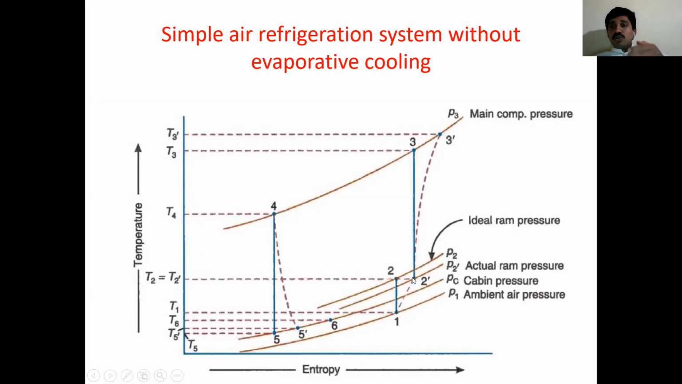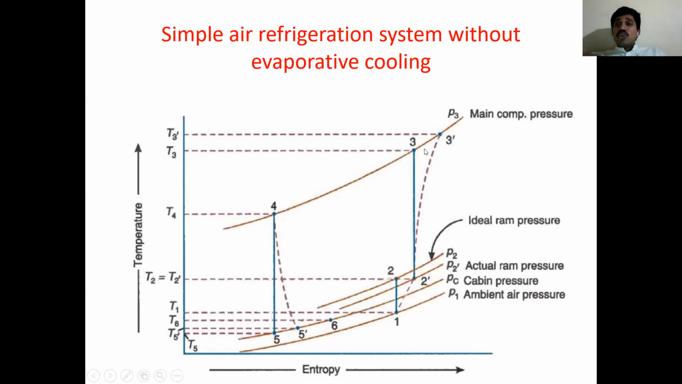Next, from 2 dash the next process starts. Now I have reached the 2 dash actual point. 2 dash to 3 means compression in the main compressor. Theoretically it should be isentropic, practically adiabatic. So 2 dash to 3 dash is adiabatic, and 2 dash to 3 is isentropic.